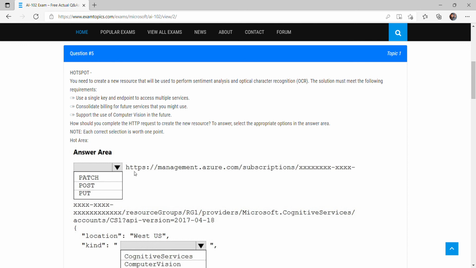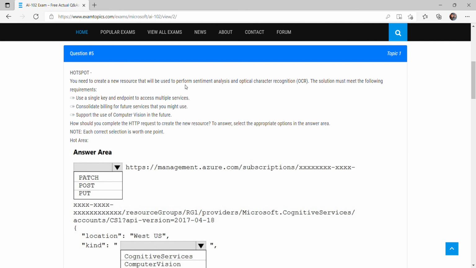So I believe the reason is, if we use the post URL, and once the resource is created someone hits the same URL again, because the resource is already created, the particular API will fail. But in case of put, it will create the resource, and if someone re-hits the same API, the API will not fail, because it will just update the existing resource, and will not fail with the error that the particular resource already exists. So that could be the reason why put is the most preferable answer here, right?